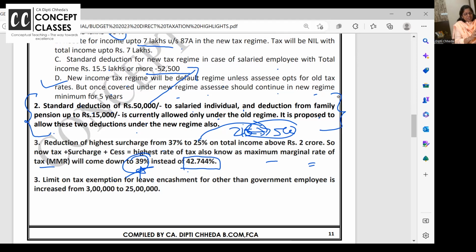Next time, if they ask you, you know the calculation: 100 into 30%, into 125% as 25%, into 104%, and that's coming to 39%.